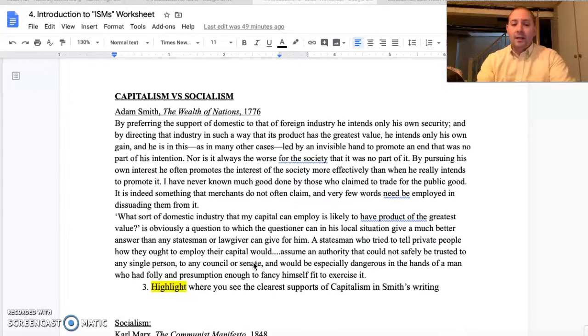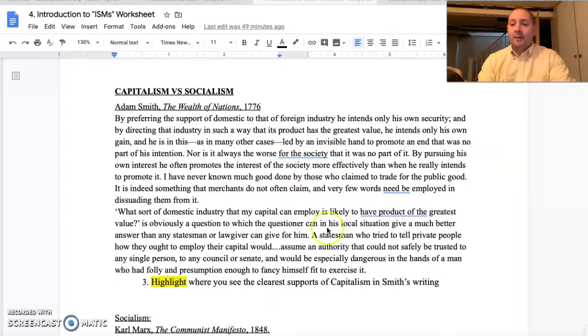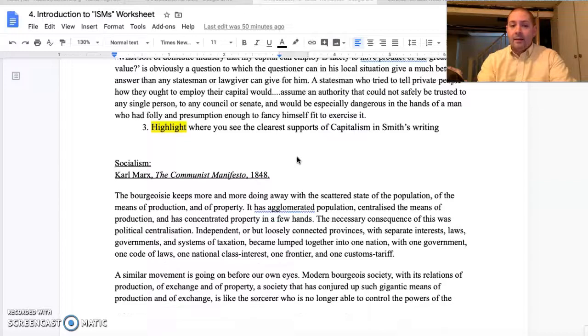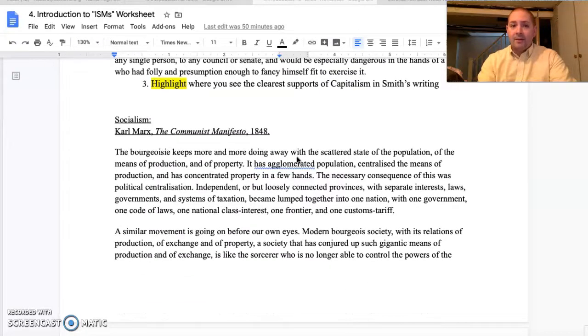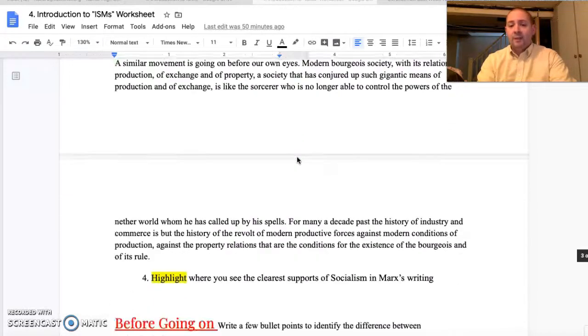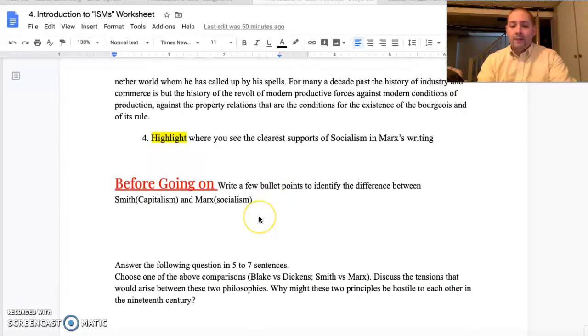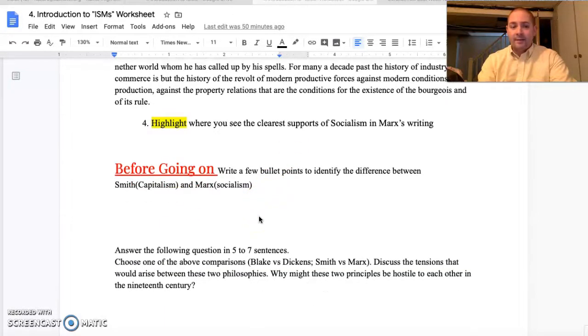Where do you see evidence of capitalism here in Adam Smith's first piece of writing? Highlight it again, and then look at the Communist Manifesto, highlight it again. Very easy stuff. And then once again, jot down a couple of ideas.